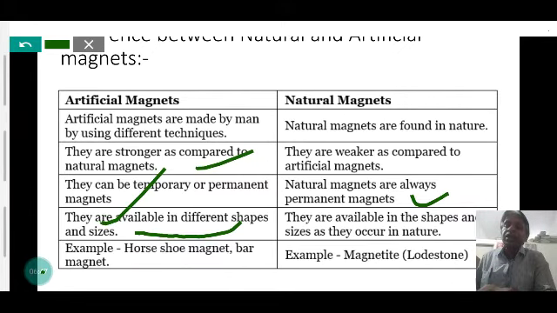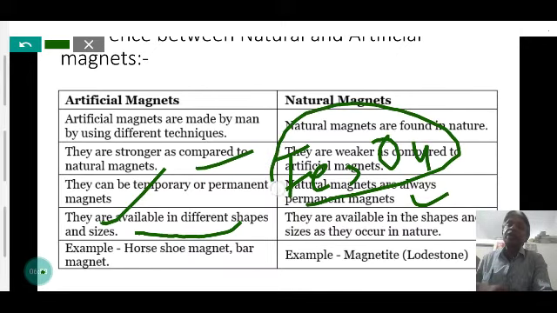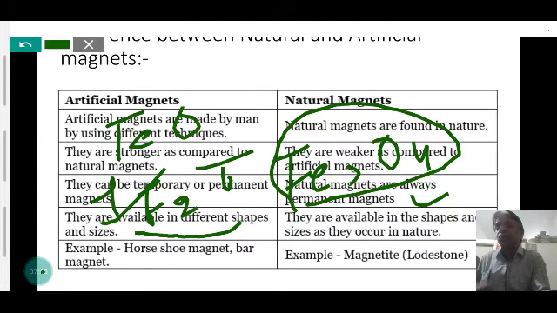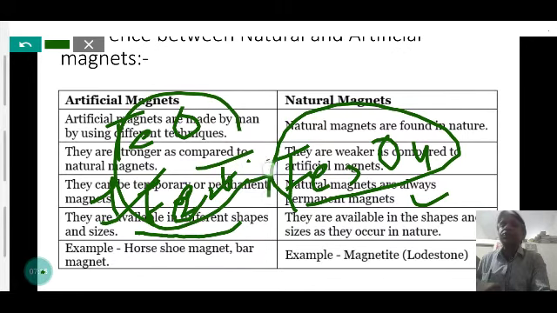The natural magnet is the iron ore Fe3O4, which is a mixture of different oxides of iron. Here Fe3O4 is a mixture of FeO, ferrous oxide, plus Fe2O3. This mixture becomes a magnetic oxide, magnetite. It is one of the important ores of iron.